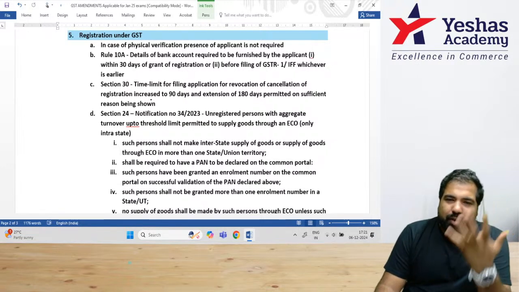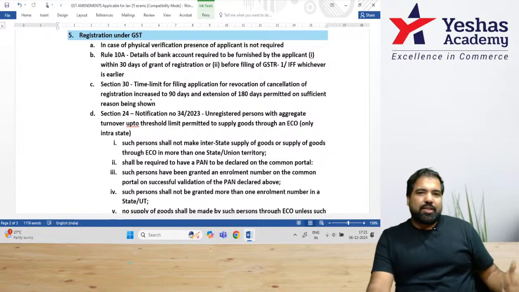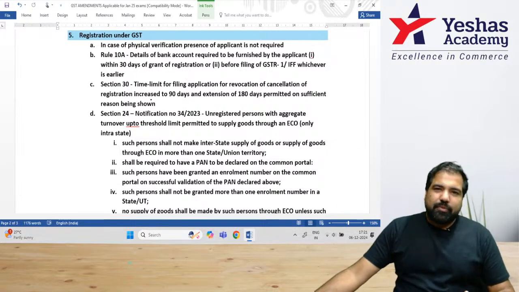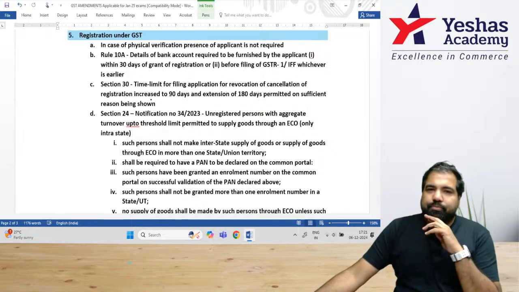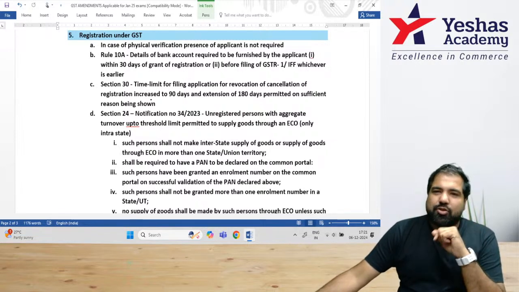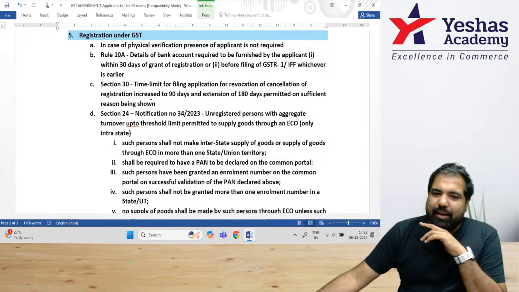We are at chapter number 5, registration under GST. When you go to a shop, do you see that registration number outside? Yes, that means they are registered under GST. Now, there are some small details that have changed in the registration process. Let's try and understand that.